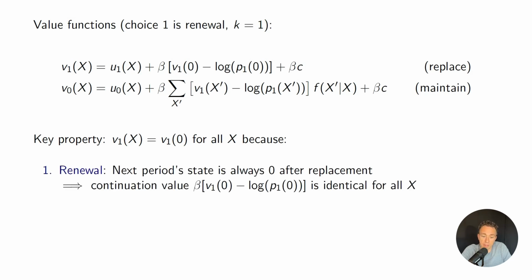So in part, there's the renewal property, but the little v1 is a function of utility and future value. So this renewal property really only applies to the little v, the continuation part. So once I replace, I'm going to have the continuation value be the same, because if I'm always replacing a brand new engine, then I'm always going to have the same continuation value for that engine. But then also the utility specification that Rust gave is basically saying that the utility of replacement is constant in the mileage. So this is kind of a really restrictive assumption that he's making, but he's doing it to simplify the model.